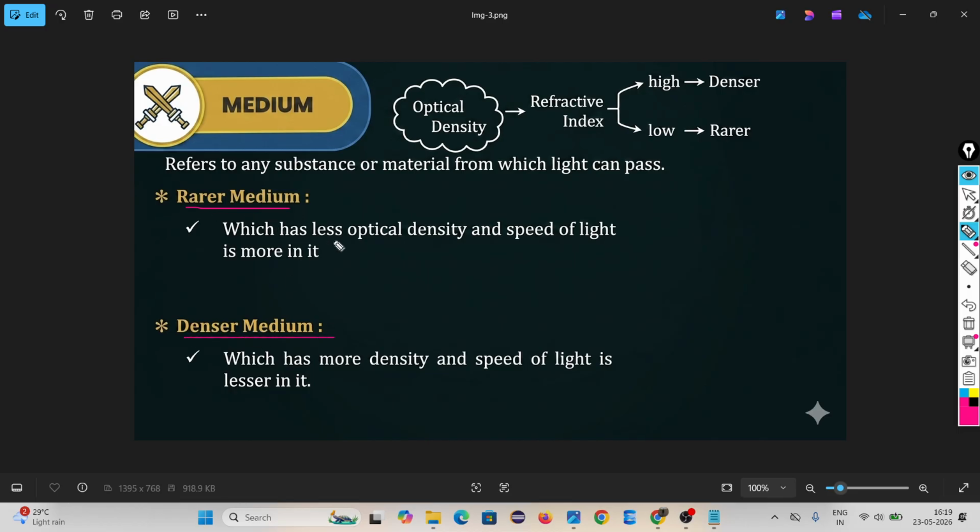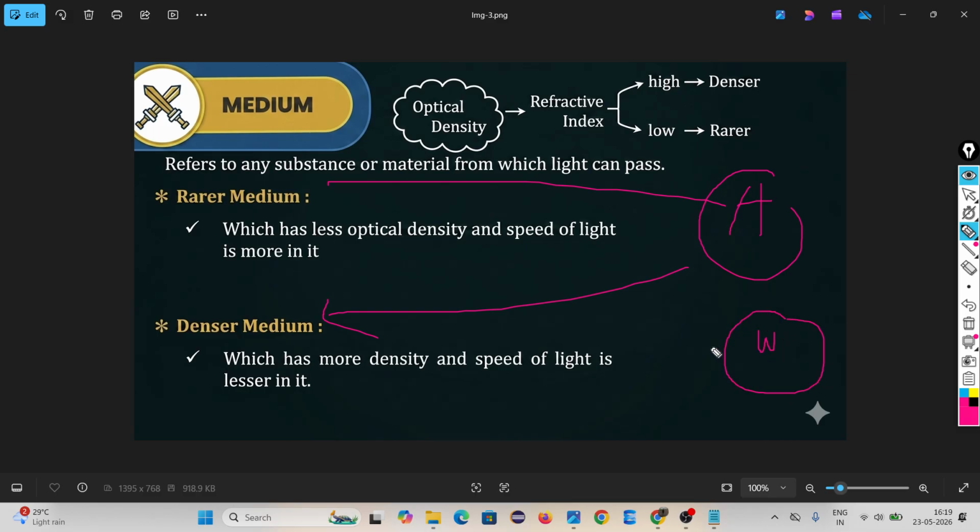What do you mean by rare medium? It has less optical density and the speed of light is more in it. Okay, tell me, is air a rare medium or a denser medium? Air and water are two media. Tell me which one is rare and which one is denser. After a few seconds we will learn about refractive index. Refractive index high means it is a denser medium. Refractive index low means it is a rare medium.